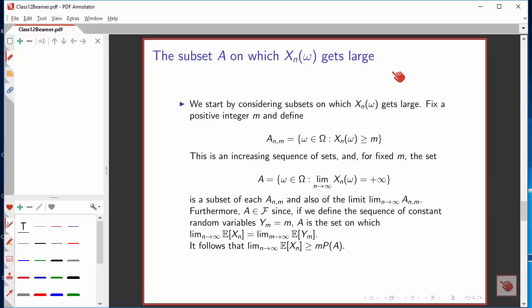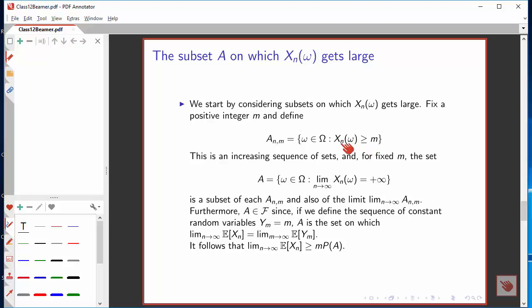In order to prove this, we've got to think about the subset of the sample space on which the sequence of variables gets larger and larger and larger. So how are we going to do this? We'll pick some positive integer m, and we will think about the subset of the sample space for which the random variable x sub n has a value that's greater than m.